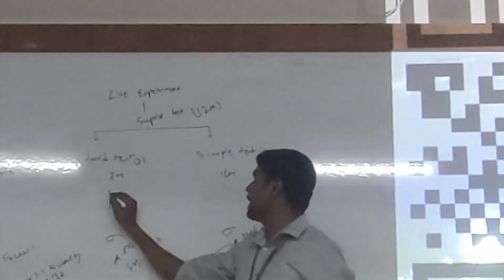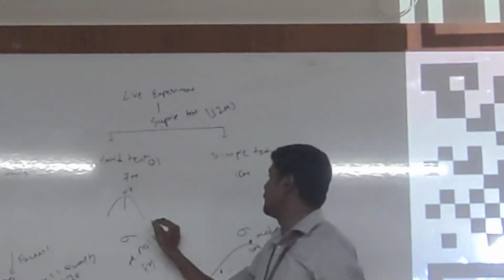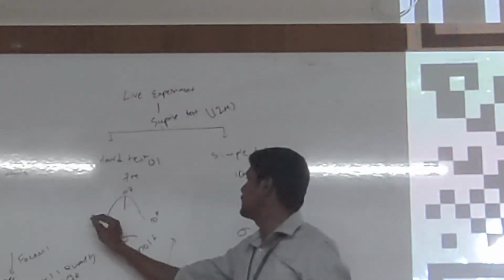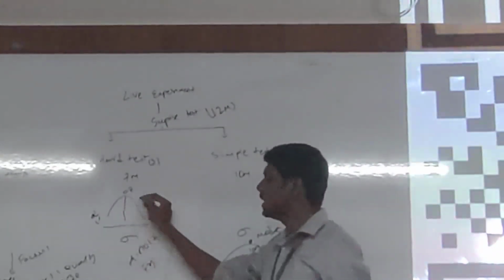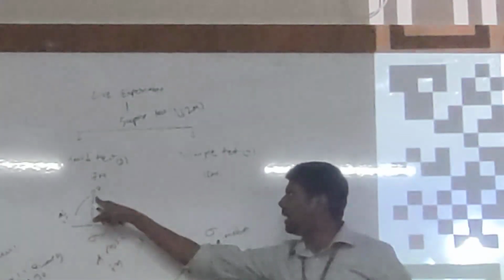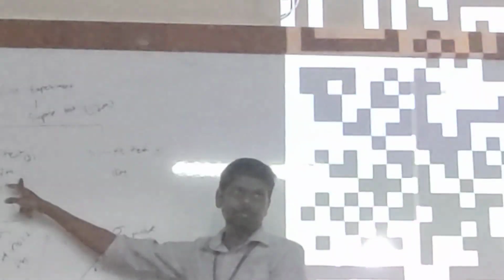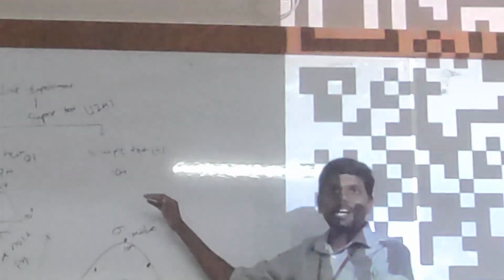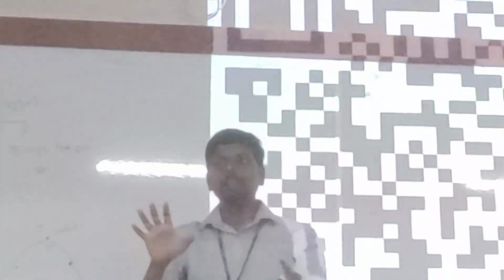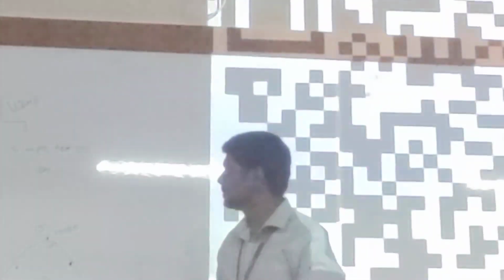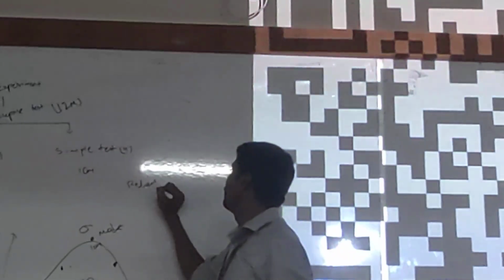I can also plot an expected standard deviation for the 7-mark test. I will keep the target at 7 here, with 10 marks as the highest score and 6 marks as the lowest score. I am getting a standard deviation here also, for the hard test. In the hard test, I lowered my expectation. In the simple test, I increased my expectations from the students. This type of grading is called relative grading.